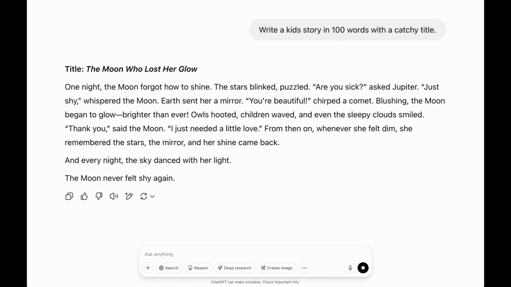You see these options underneath the story? If you hover on the fourth option, you'll see this text, read aloud. Let's click on that and listen to this.